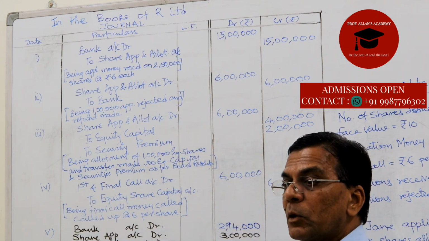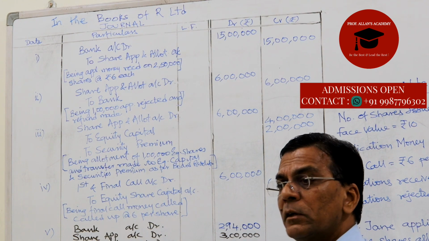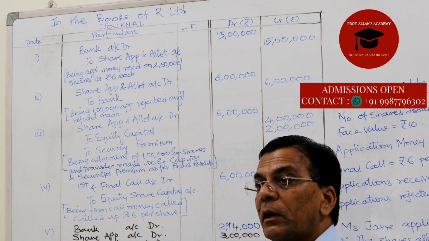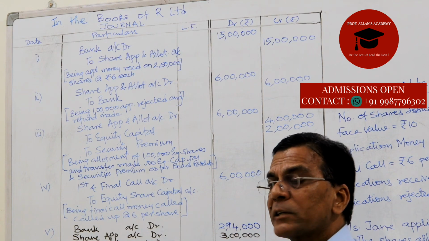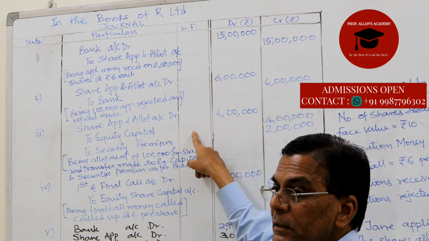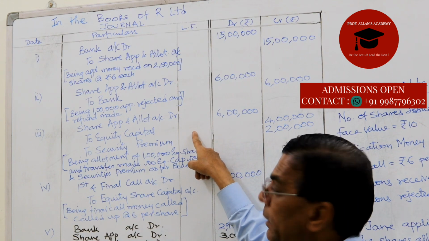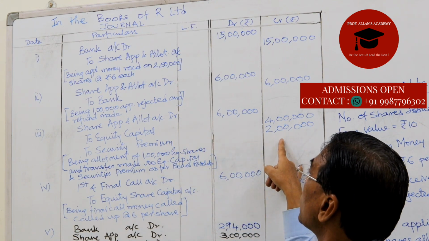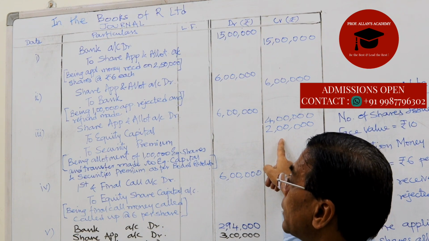Now how do we get this amount? How many shares are we issuing? 1 lakh. So how much can I transfer to the equity share capital? On 1 lakh shares, 1 lakh into 4 rupees is the equity capital amount, and 1 lakh into 2, which is the premium amount. That's how I get it.